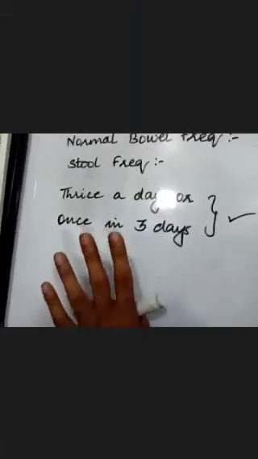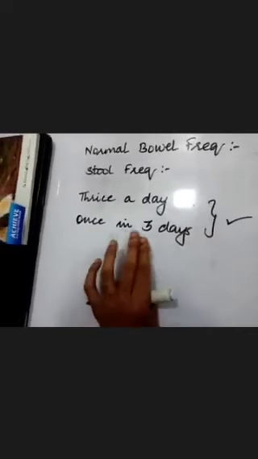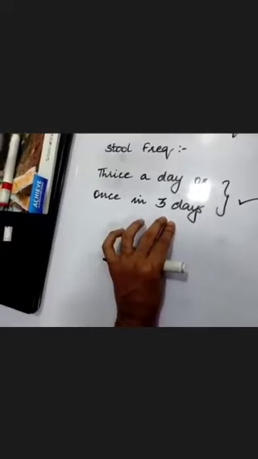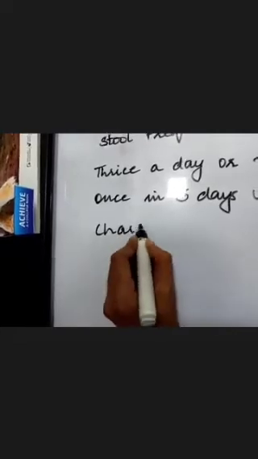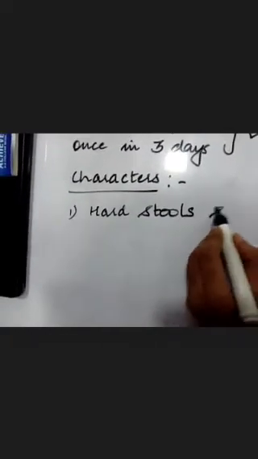See, do not give the title constipation so easily. In terms of frequency, remember once in 3 days is also normal. There are individuals who pass stools once every 3 days. Now, other than frequency, what are the other characteristics we will look for if we are talking about constipation? In some individuals, you will find the frequency of stool is normal, but the character of stool is extremely hard. They pass extremely hard and solid stools. So that is also constipation.